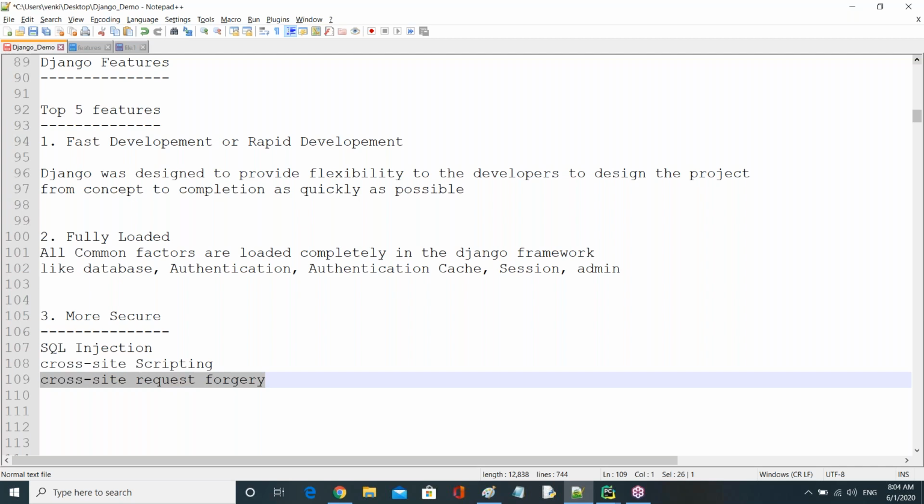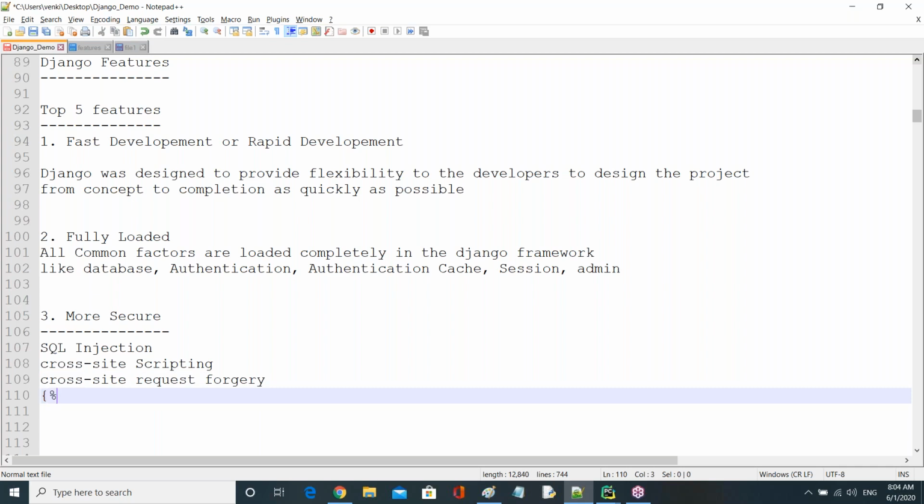The same one in other frameworks, if you want to write manually, it will take hundreds of lines of code. But in Django, just specify like this only, which one? CSRF token, cross-site request forgery token. This is the predefined name.